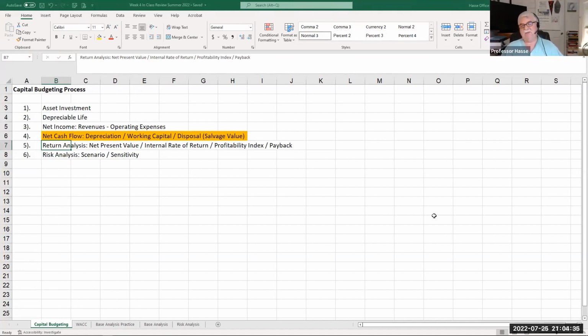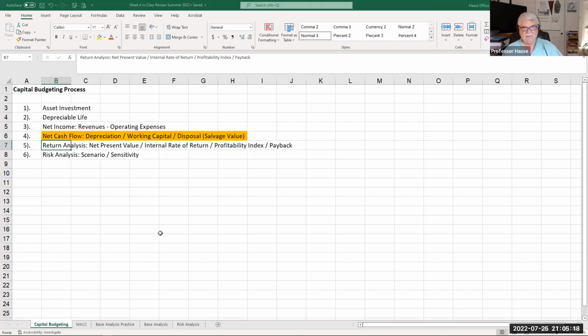Four key ways of determining return off an investment. And then once we determine that, we compare that analysis to various risks. Risk based on level of output or units produced, risk based on the sensitivity or the change in certain key variables and how that affects profitability or return. This is what case 2 is about, and this is a core concept of corporate finance. And many of you probably, especially if you had me before, have studied this in other finance classes, but if you have not, you need to have this under your belt as part of your MBA program. It's a key.